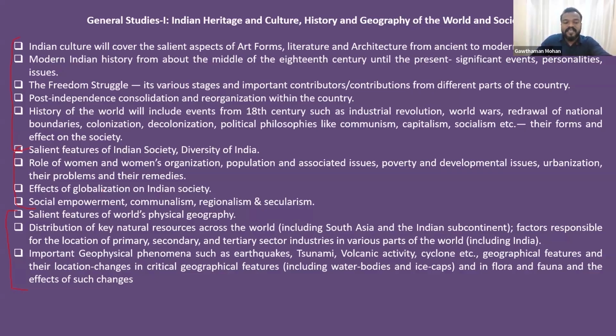Then key natural resources in the world. Then they also talk about certain phenomena, geographical phenomena, geophysical phenomena like earthquake, tsunami, volcanic activity, cyclone, etc. Okay, and water bodies, ice caps. Then flora and fauna, the plant and the animal resources in our country. All things are actually covered in General Studies paper 1. So I'm not going into the details of it. That we will discuss. Definitely we will discuss, but when you are going forward, we will discuss about it. Now I'm going to the second part.